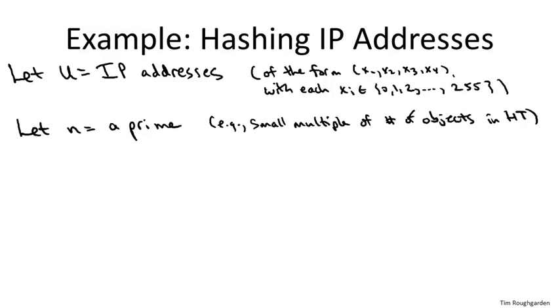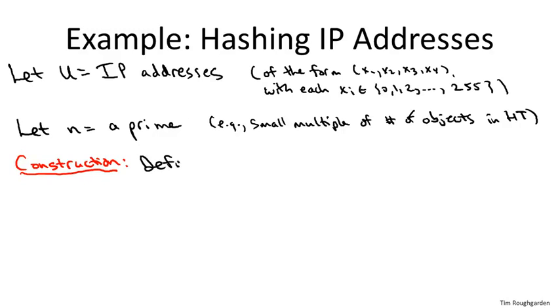So here's the construction. Remember, we want to produce not just one hash function, but the definition is about a universal family of hash functions. So we need a whole set of hash functions that we're ultimately going to choose one member from at random. So how do we construct a whole bunch of hash functions in a simple way? Here's how we do it.